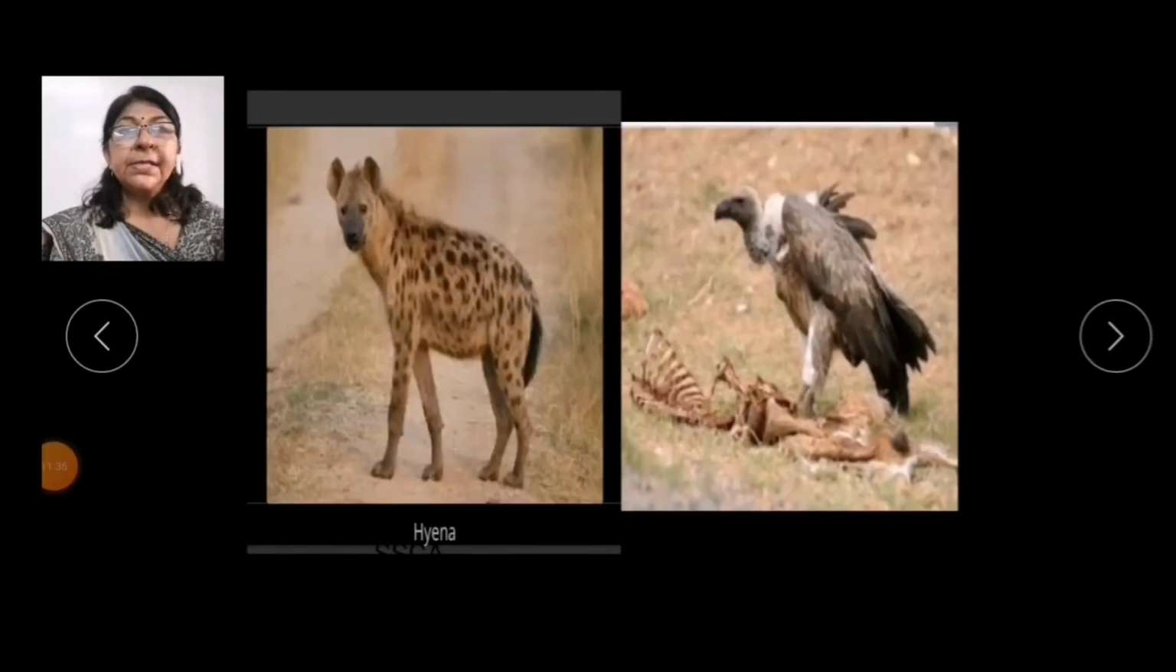If we talk about vulture and hyena, they are also carnivores, but they do not hunt for their prey. They feed on dead animals. So they are called scavengers. So what are scavengers? Animals that feed on dead animals are called scavengers. Scavengers play an important role in the environment by eating the dead remains of other animals. Thus they help to keep the surrounding clean. So that was all about carnivores.